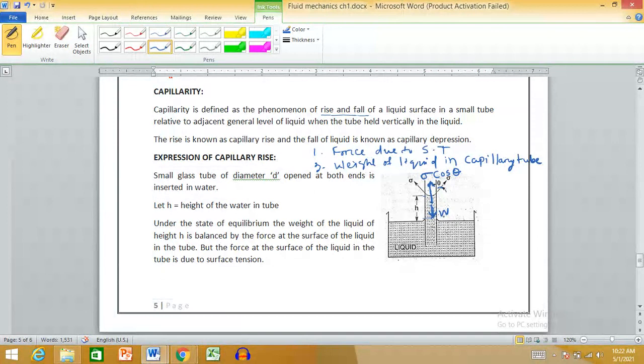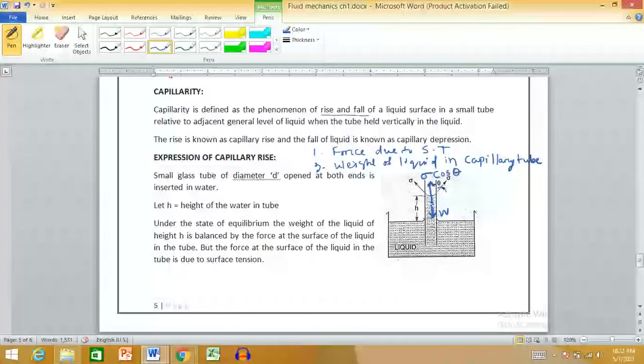So the weight, the extra liquid that is present inside the capillary, will be balanced by sigma cos theta. That is the vertical component. You know that thing.